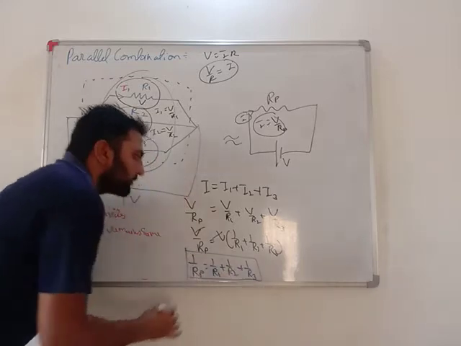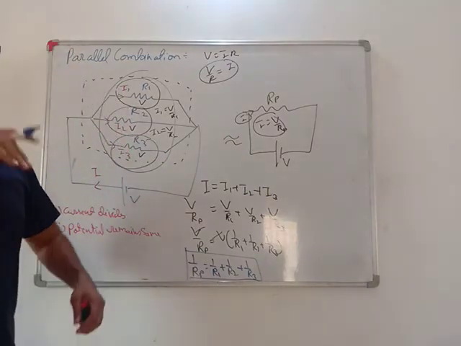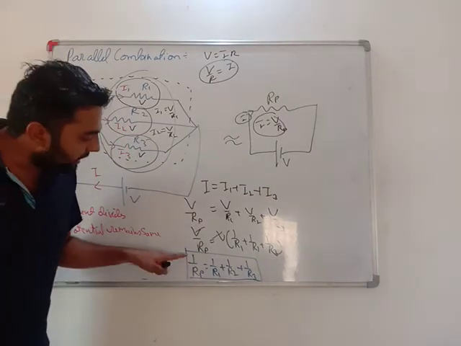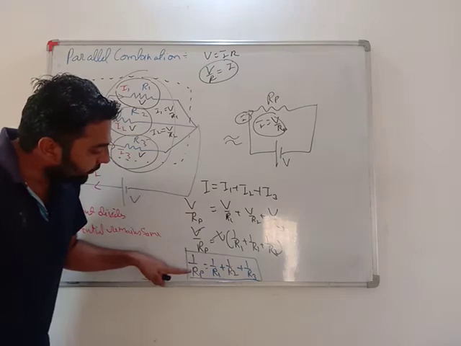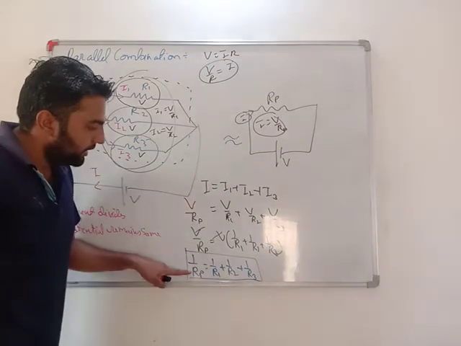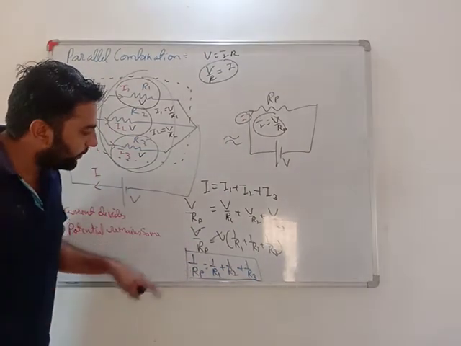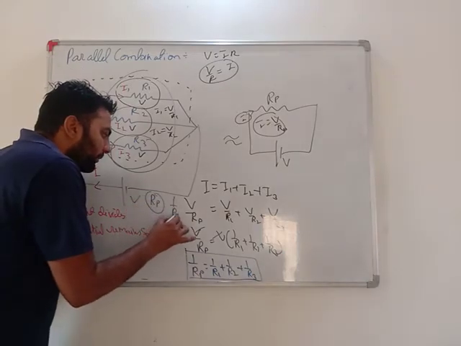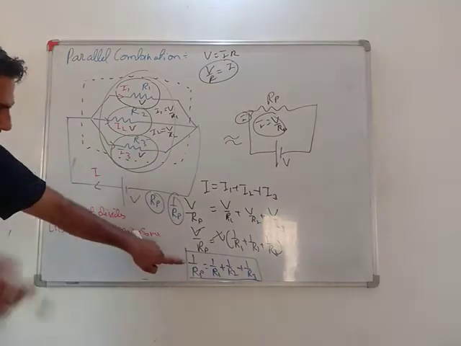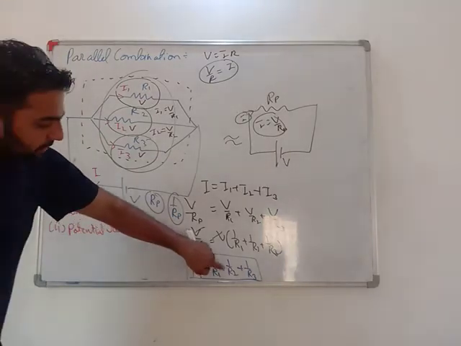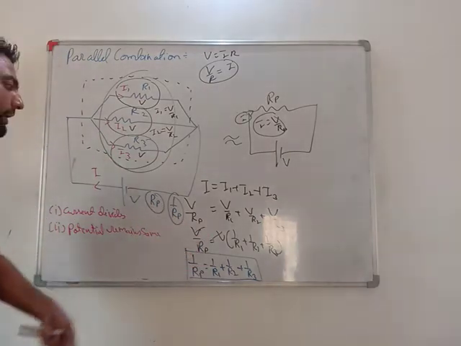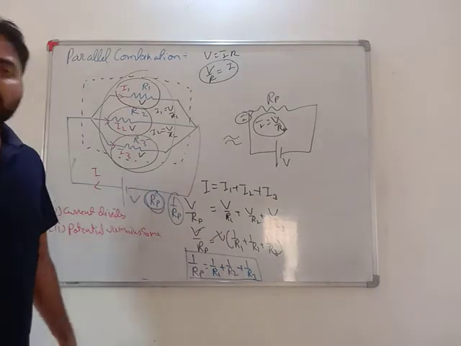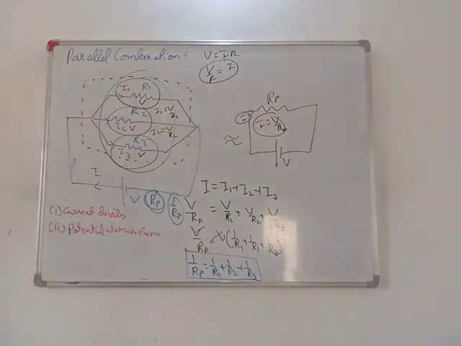Very important, my dear students. The mistake students commonly make is that whenever we are asked to find the value of Rp, they only find the value of 1 upon Rp. There is a lot of difference between Rp and 1 upon Rp. This is 1 upon Rp. Whenever you solve this, you need to reciprocate it to get the value of Rp. Don't make this common mistake.